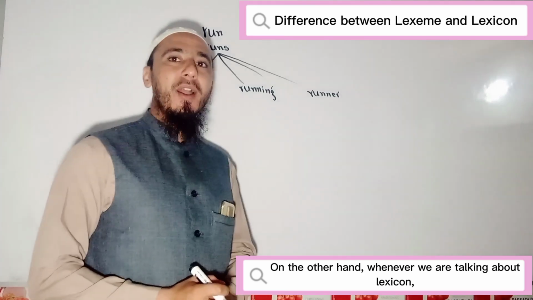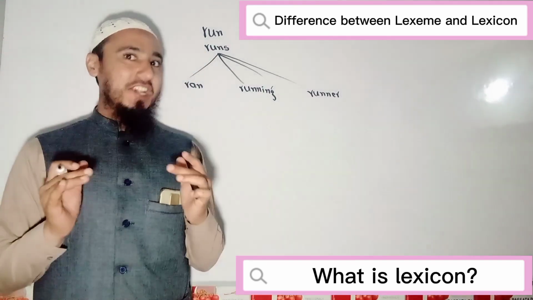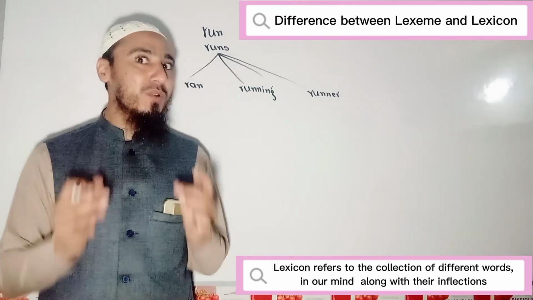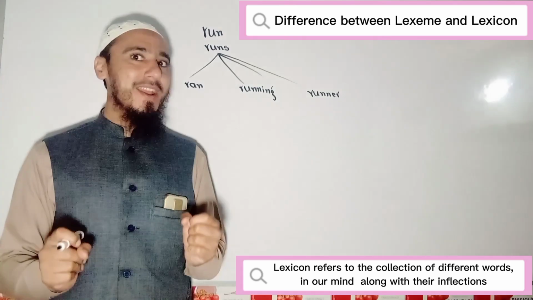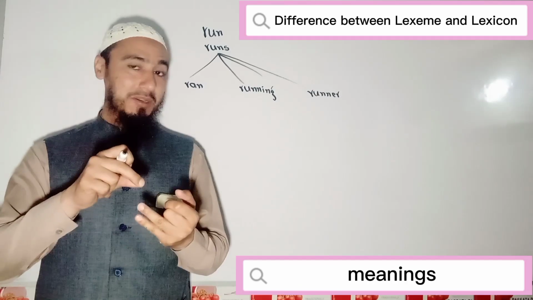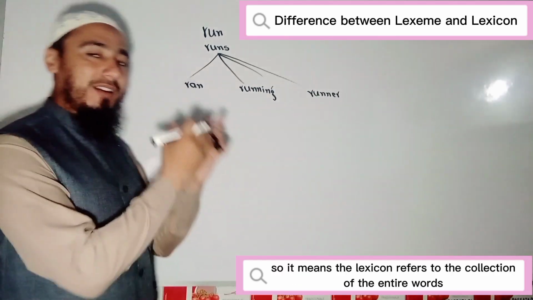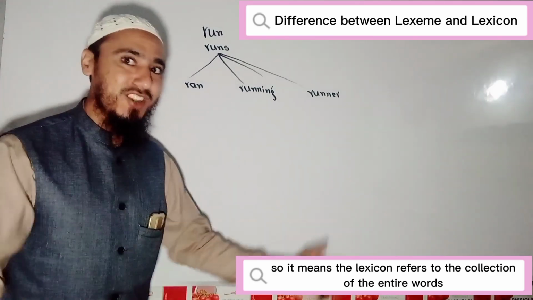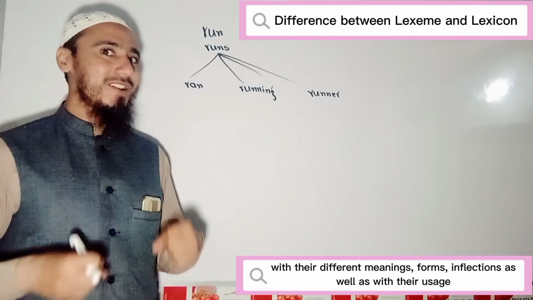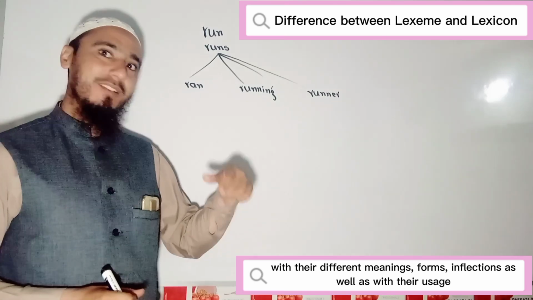On the other hand, whenever we are talking about lexicon, what is lexicon? Lexicon refers to the collection of different words in our mind along with their inflections, meanings, and different forms. So it means lexicon refers to the collection of the entire words which are actually in our mind with their different meanings, forms, inflections, as well as their usage.